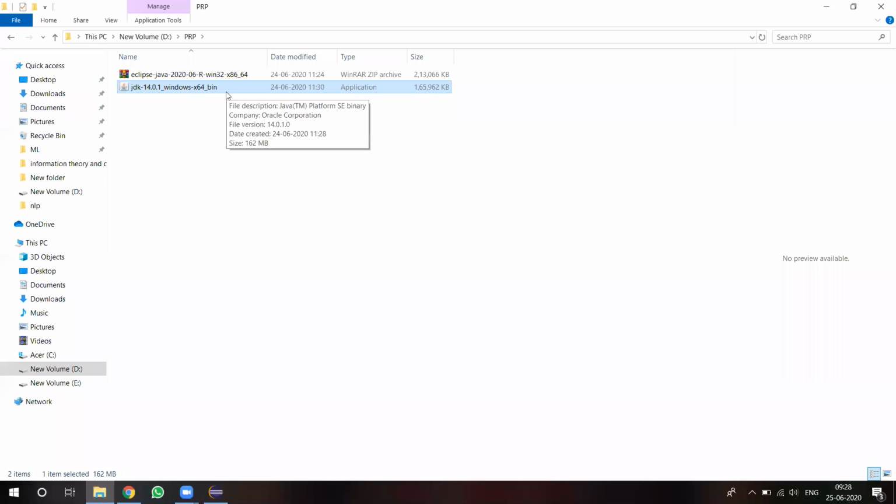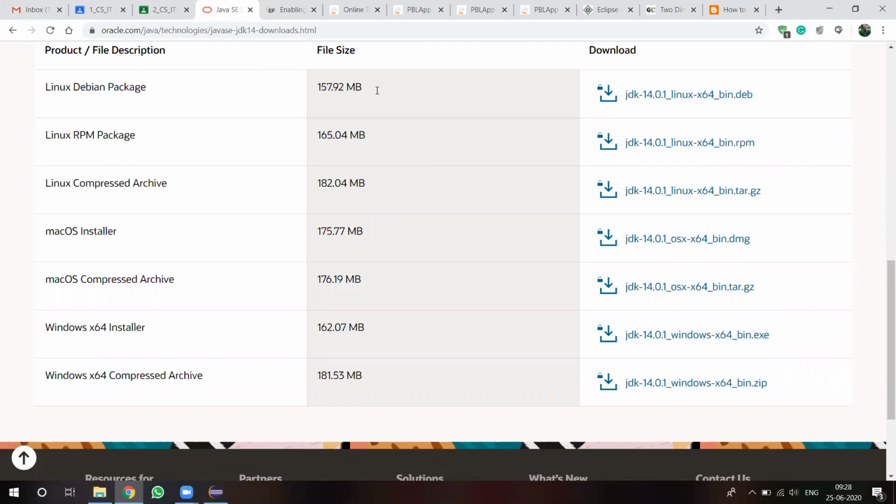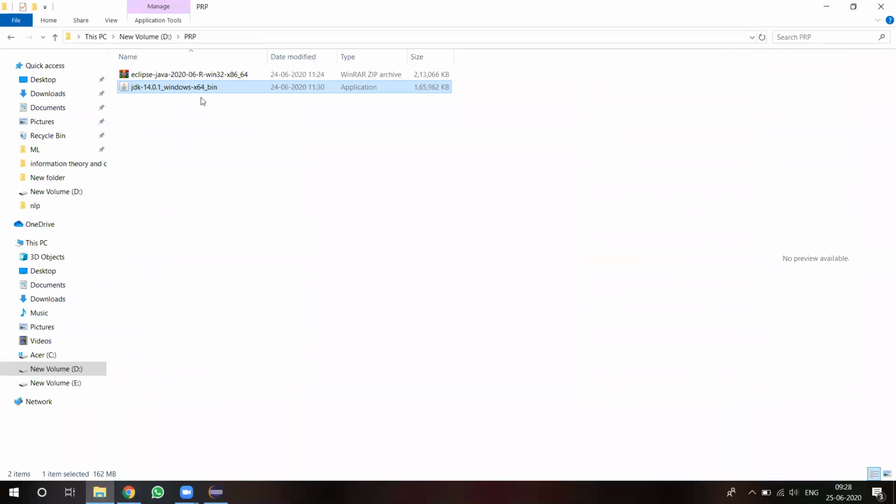I think all of the CSIT students know how to install software. Just install this software, then your JDK installation will be successfully completed. Once JDK installation is completed, we have to set the path. Once again I am saying, in this download procedure, we need to identify which operating system we are using in our system, and depending upon that operating system, we have to download the JDK. Once the download is completed, it is stored in our system, and after that we have to install it. The installation procedure is very easy.